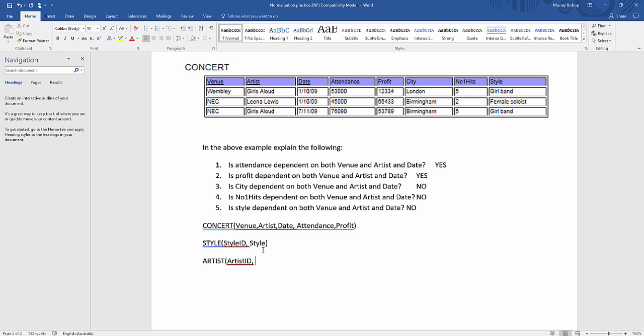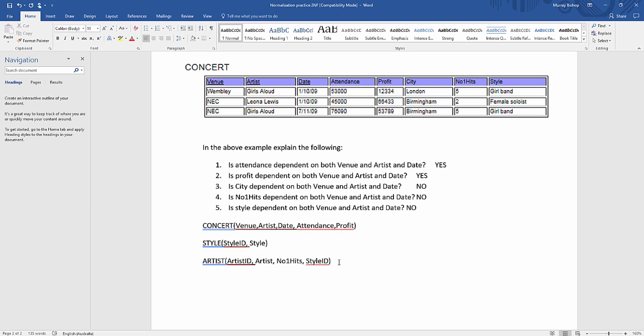And relating to that primary key, we're going to link the artist. And we're going to link their hits, number of number 1 hits. And we're also going to link in the style ID. Just as a bit of a reminder, we need this because the style relates directly to the artist. Remember, we can think of this as a little bit like a foreign key, if you're into that kind of thing yet.